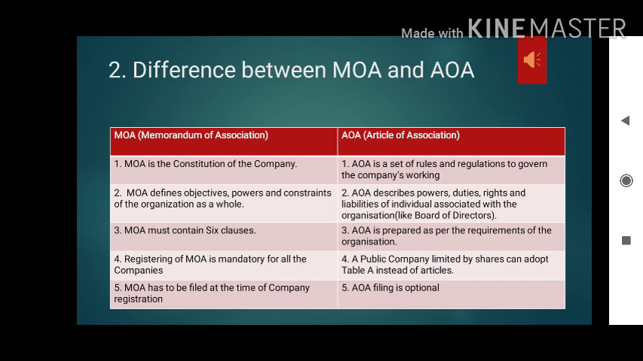As I said, the AOA has rules and regulations that can be changed, but once the MOA is created, it cannot be changed. That's why it is also termed the constitution of the company. So that was the first difference. Filing the AOA is optional, but when it comes to the MOA, you have to file it, it is compulsory.